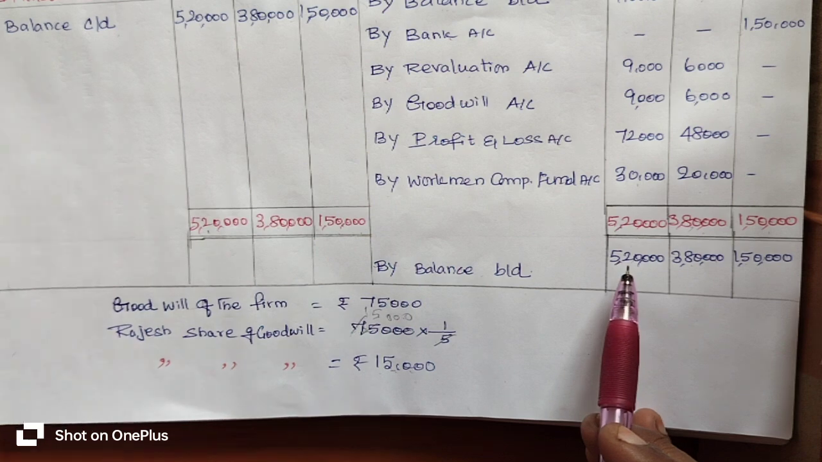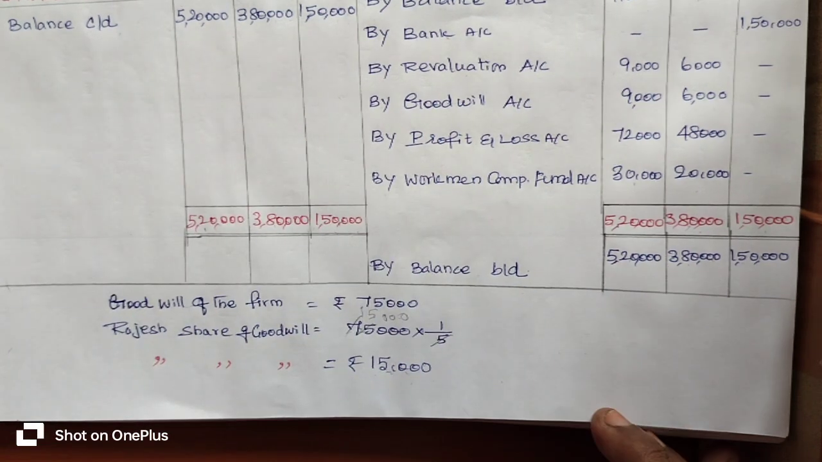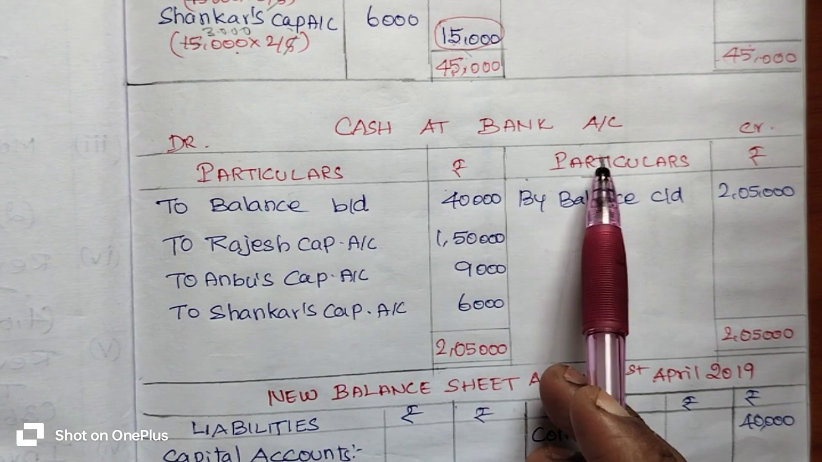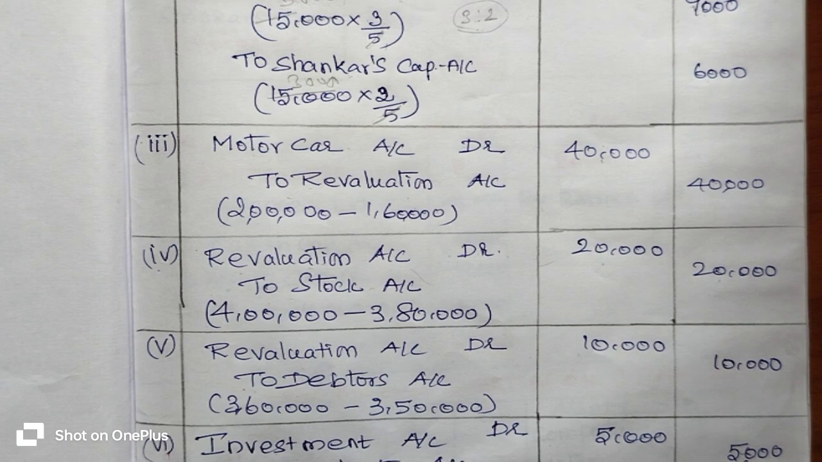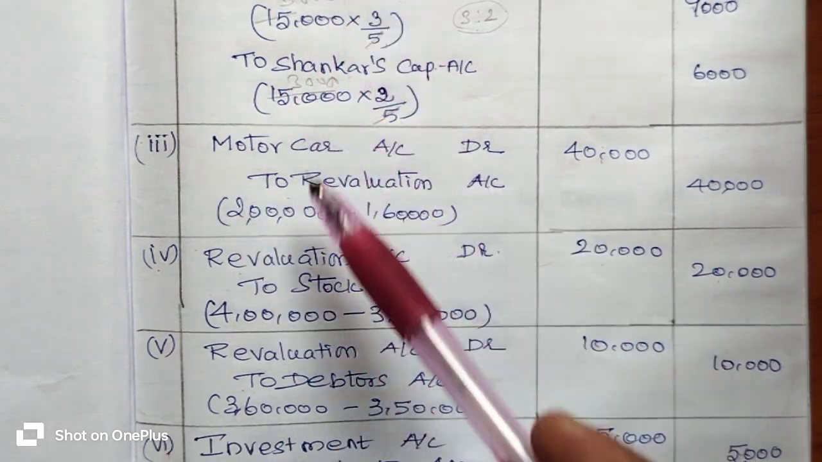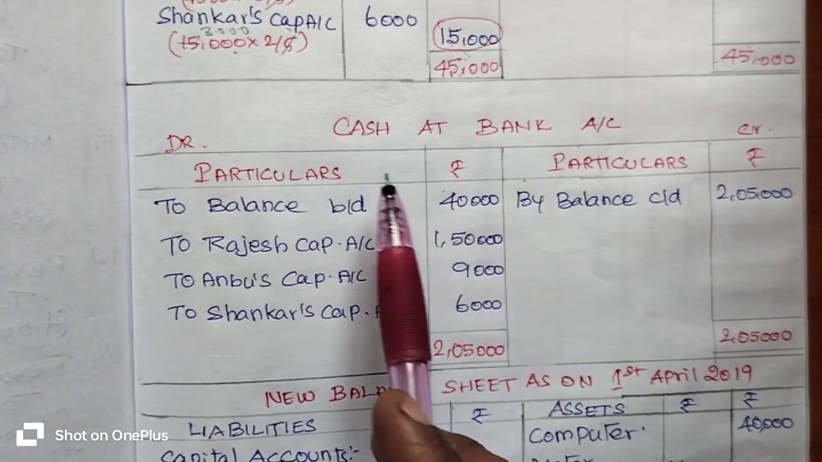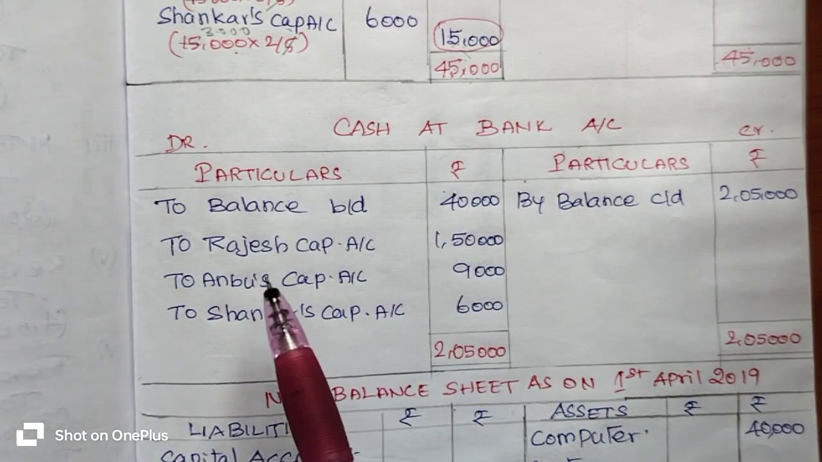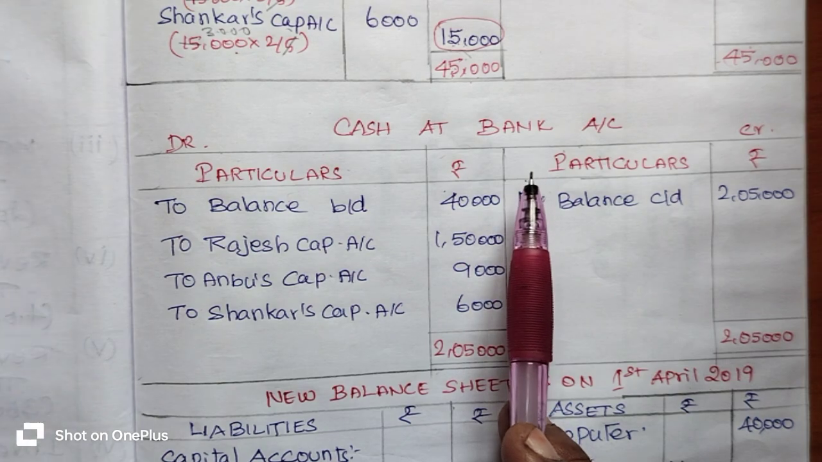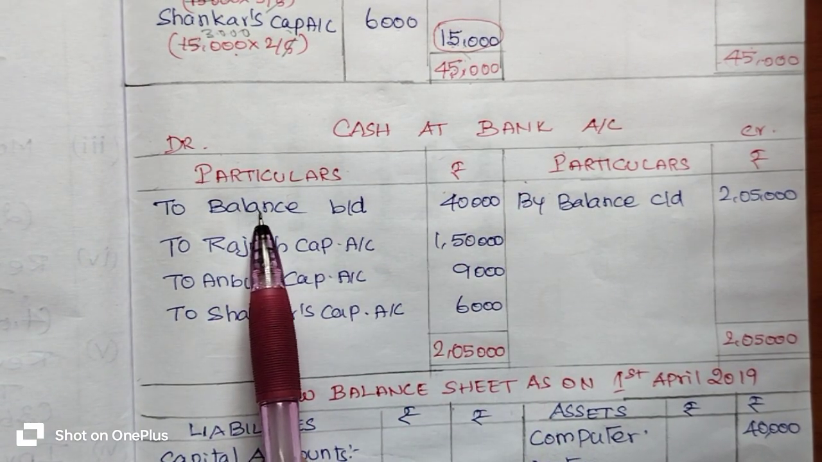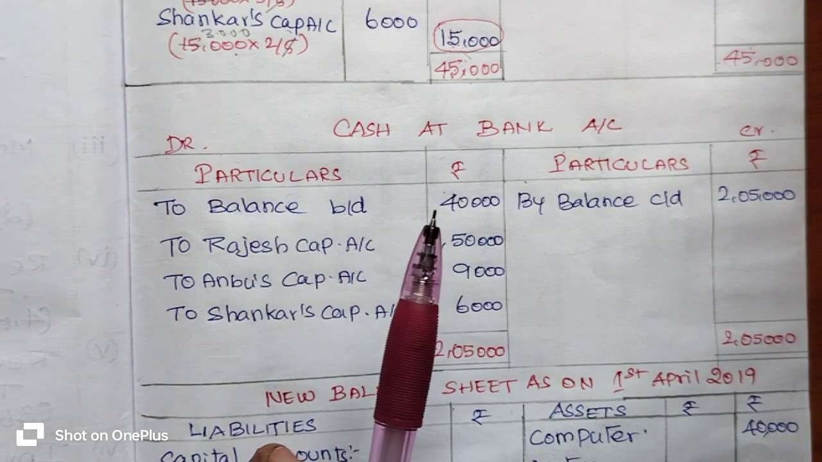So now we prepared the capital account from the journal entry. Now we have to prepare the cash at bank account from the journal entry. What are the accounts related to bank account from the journal entry? We are going to enter into the ledger account as cash at bank. The opening balance of the cash at bank always shows on debit side. The opening balance of the cash at bank is given in the question.